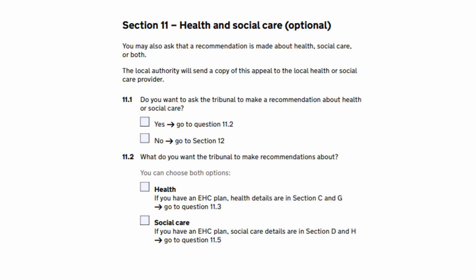If you're asking for a health or social care recommendation to be made, the local authority will send a copy of the appeal to the health or social care provider. You can appeal the health part of the plan or the social care part of the plan, or both together. So depending on your child's needs, you may be responding to only one option at section 11.2.